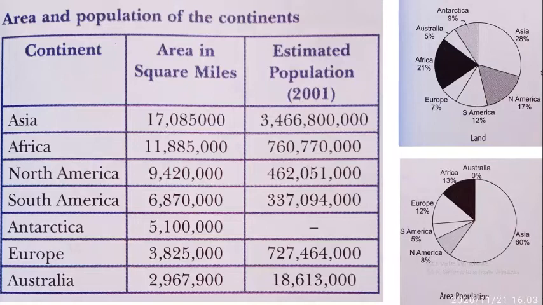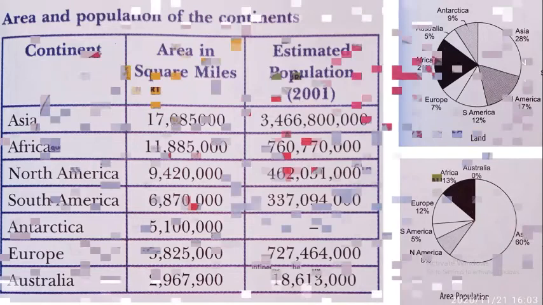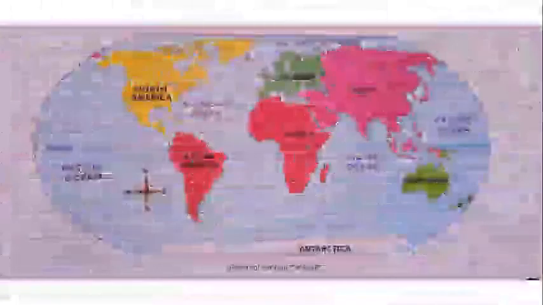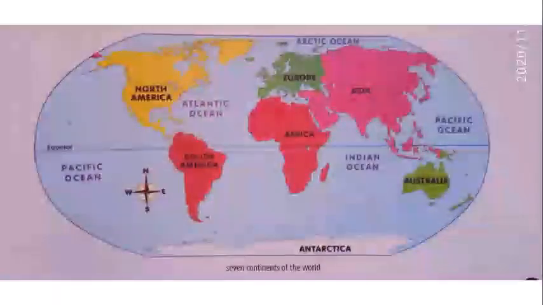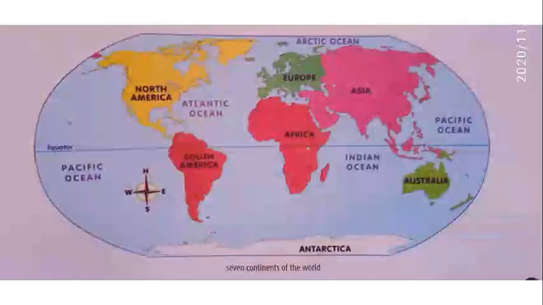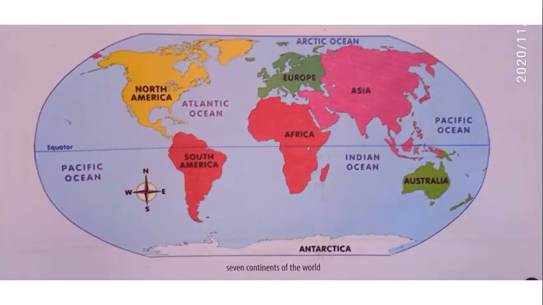This table shows the actual area covered by the various continents and the estimated population according to the census of 2001. This is our map of all the 7 continents of the world. This pink color is Asia. Europe is in green color. North America is yellow. South America is red here. This other red in the center is Africa, and Australia is in light green color.